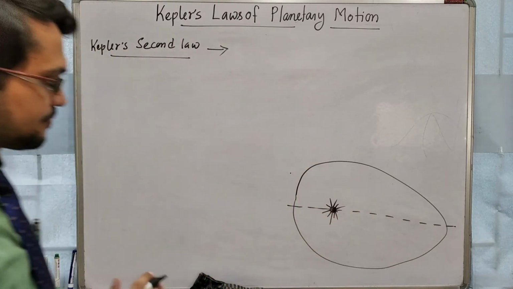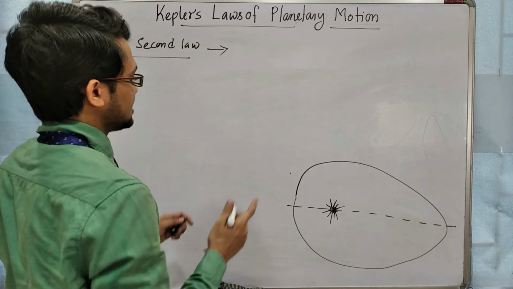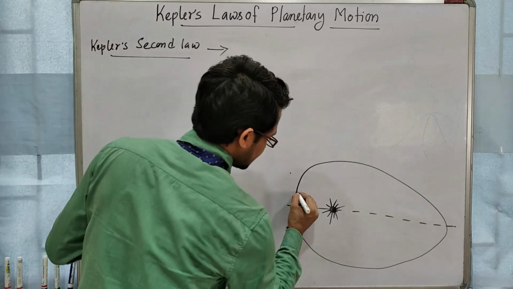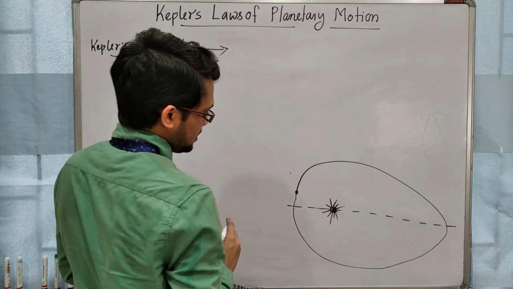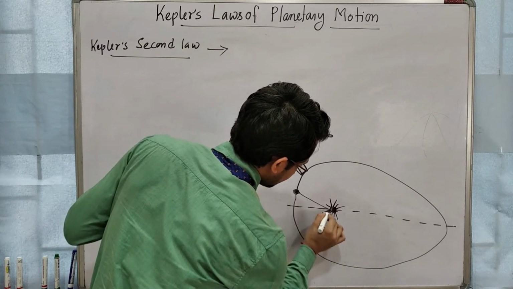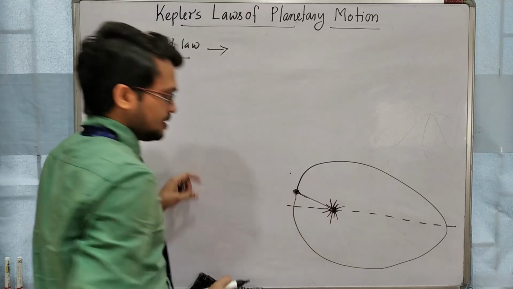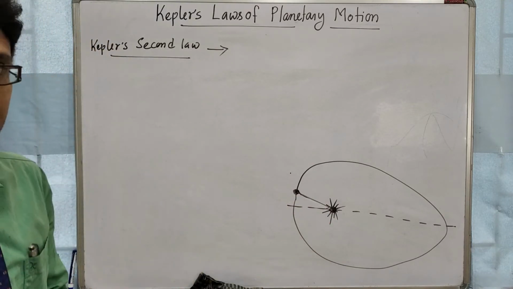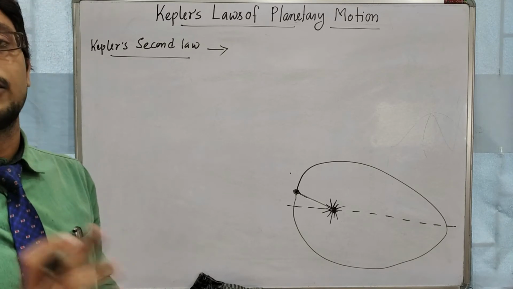So the line joining the sun and the planet, suppose the planet is here, the line joining between them will cover equal area in equal time interval.